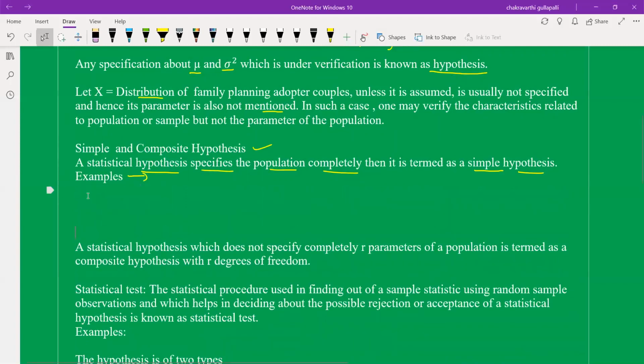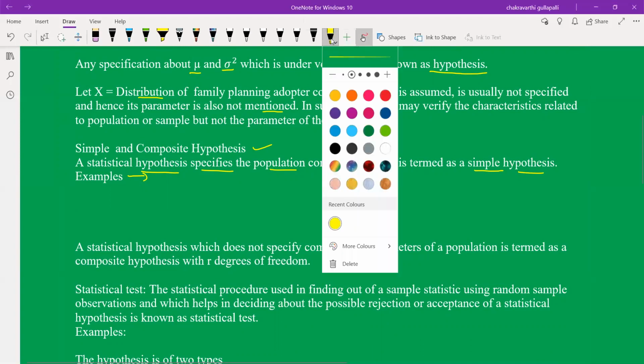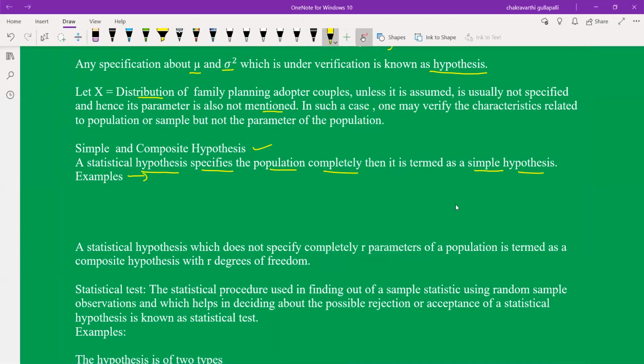A few examples for the simple hypothesis. For example, X follows N of mu comma sigma square. Now, the hypothesis denoted H completely specifies the parameters.